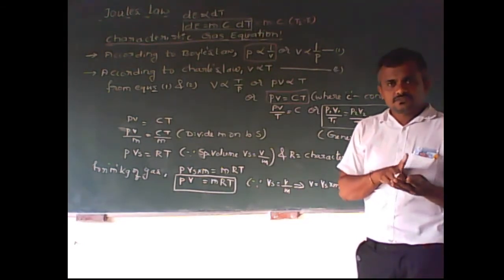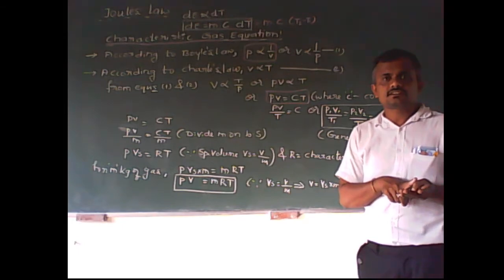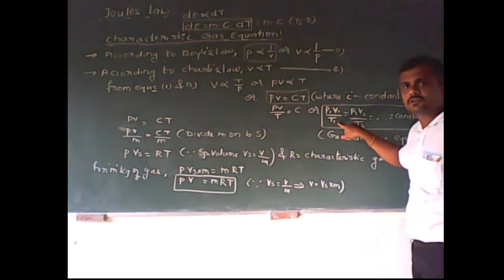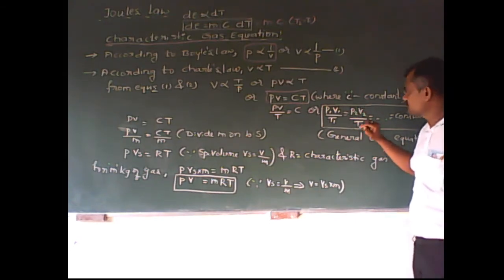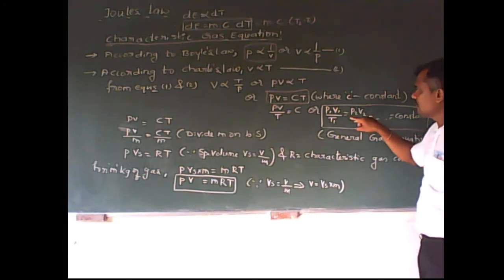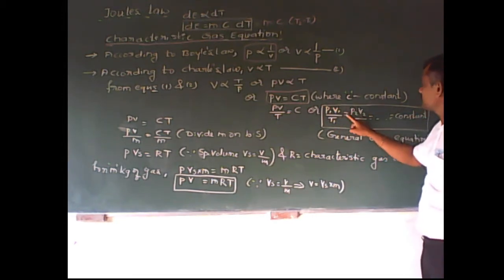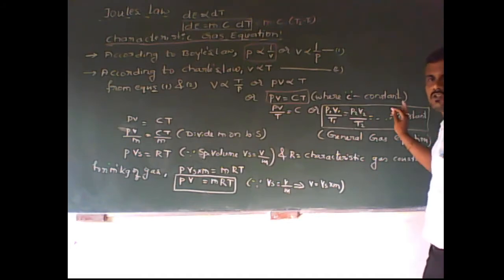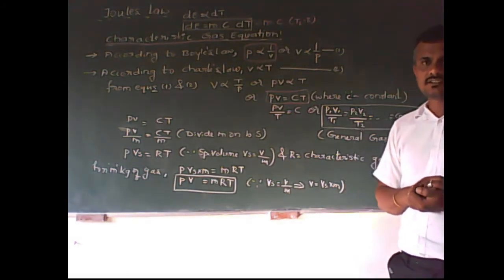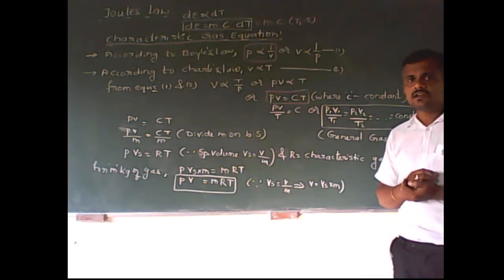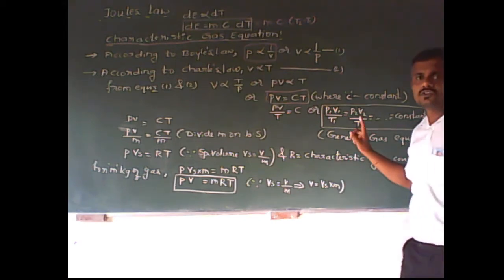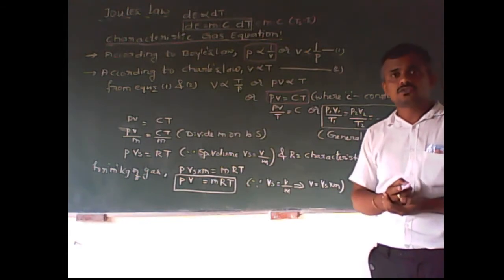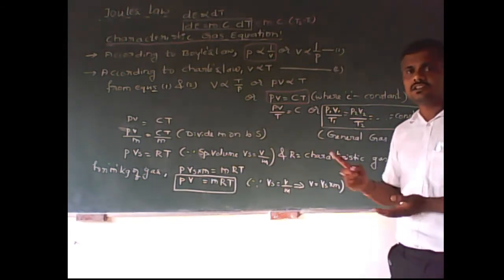Further, if the first thermodynamic state is considered, then we can take it as P1 V1 by T1. Suppose the system goes to a second thermodynamic equilibrium condition, then it can be P2 V2 by T2. Overall, we can write P1 V1 by T1 is equal to P2 V2 by T2, and so on. No matter how many states the system goes through, we have to take it as a constant. Therefore, I can write P1 V1 by T1 is equal to P2 V2 by T2 is equal to, and so on, is equal to constant. Understood?